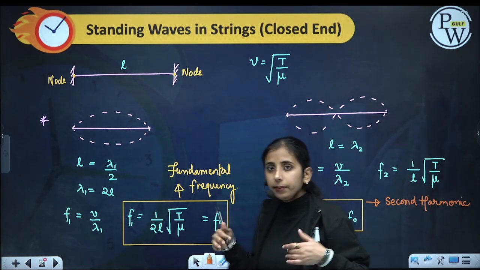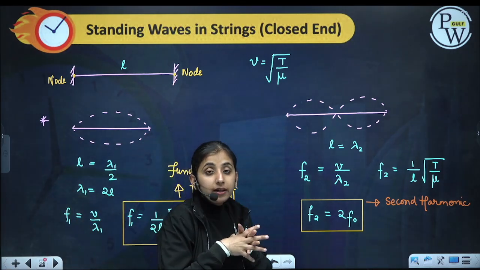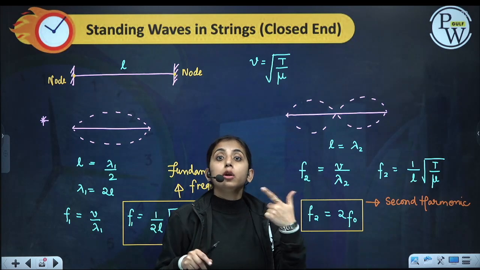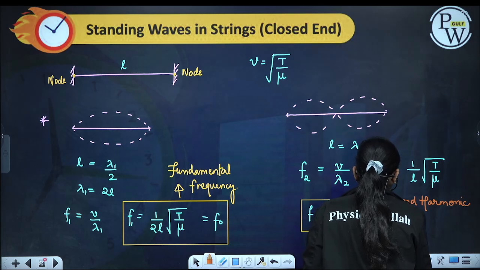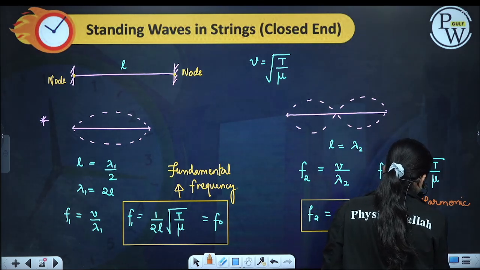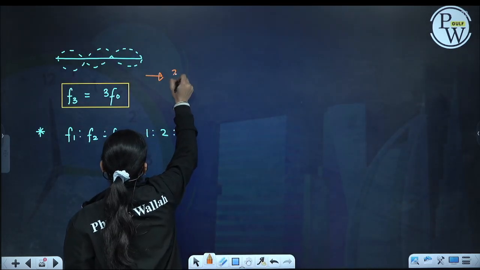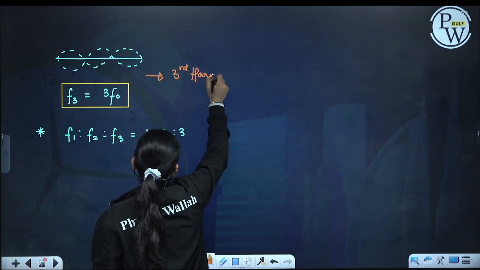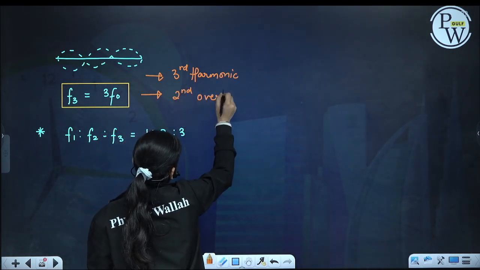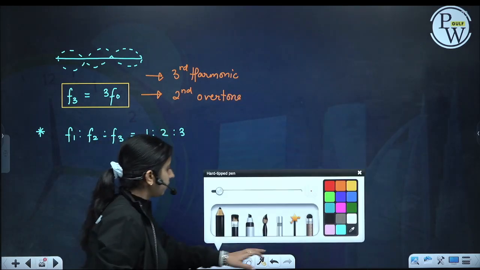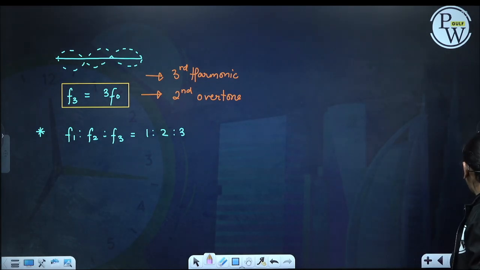Integer multiples of the fundamental frequency are called harmonics, and the next frequencies my instrument can generate after the fundamental are called overtones. So this is the next frequency my instrument can generate after f0. This is the first overtone. Similarly, this is the third harmonic and second overtone. This is the frequency of stationary waves in strings having both ends closed.